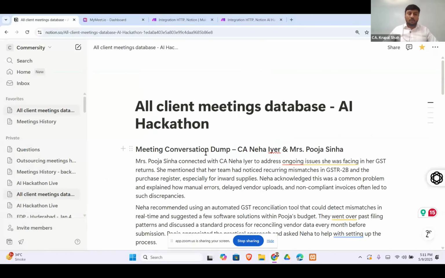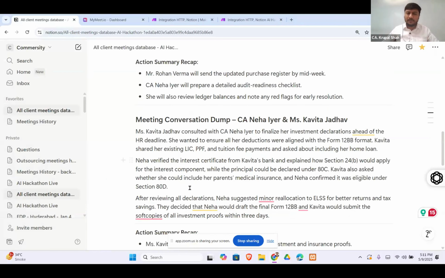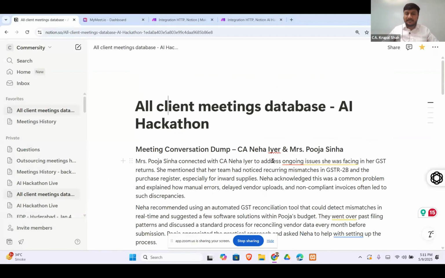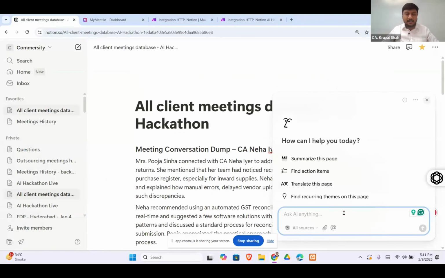All right. So this is Notion, one of the tools that I'm going to present, and I'll show you how I got this meeting dump over here. I have got this meeting dump for Miss Neha Iyer for this demonstration. We are least concerned with the format of this thing. We just want the meeting dump. Now, once this is done, Neha has this option to use the AI feature of Notion and to ask whatever questions she may want to know.